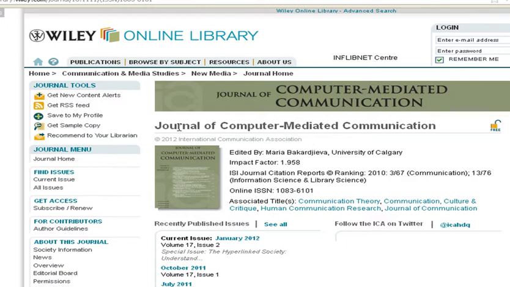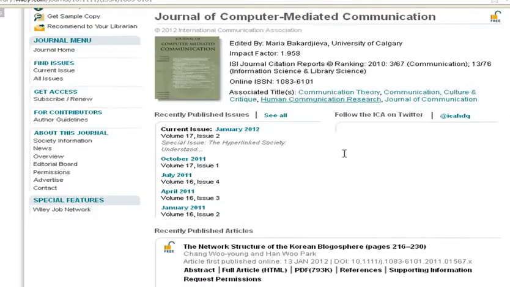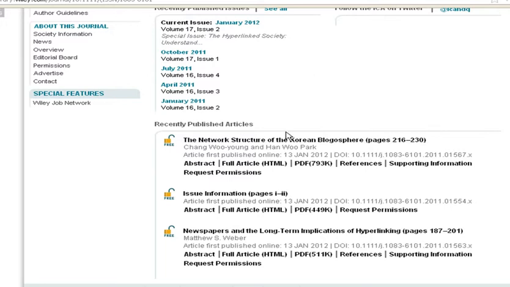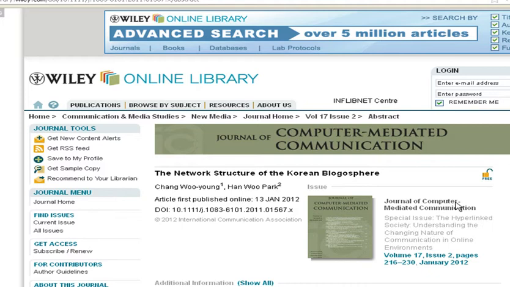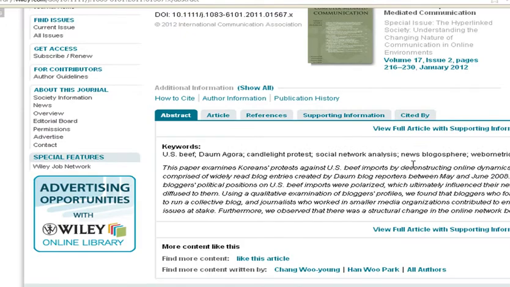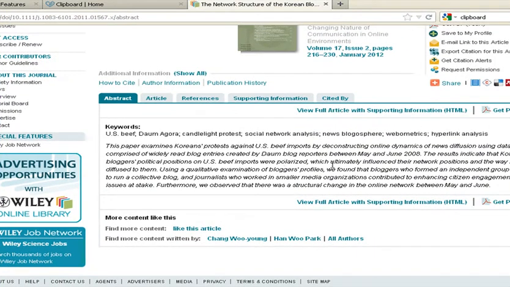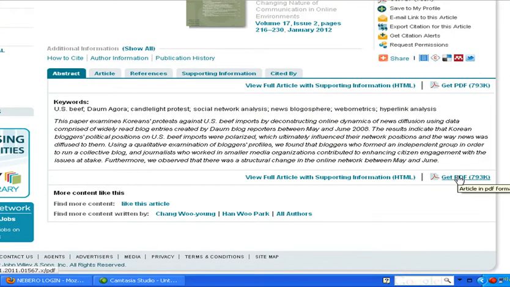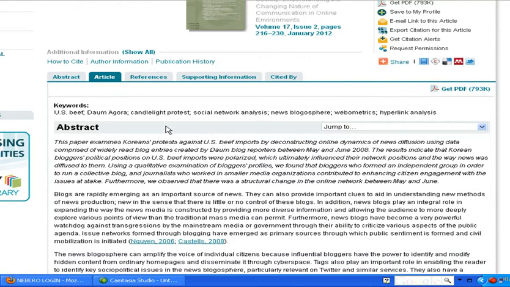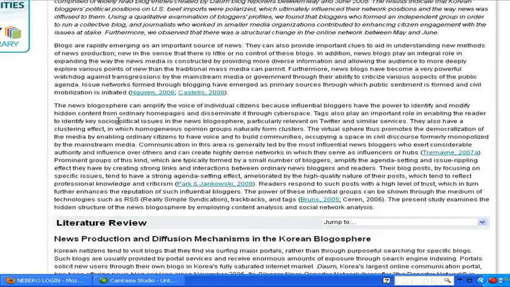For example, this is the Journal of Computer Mediated Communication, and these are the research papers published in it. So I will open one of the research papers which is of my interest. Now this research paper has opened and I can get the full PDF version of it. So this is the complete paper.